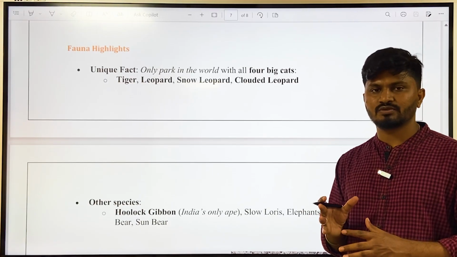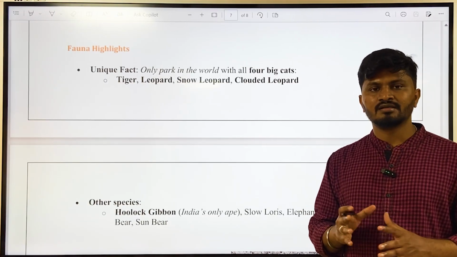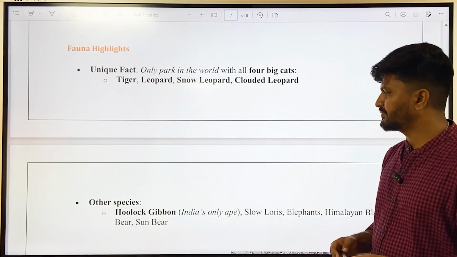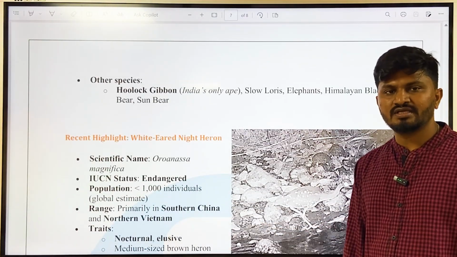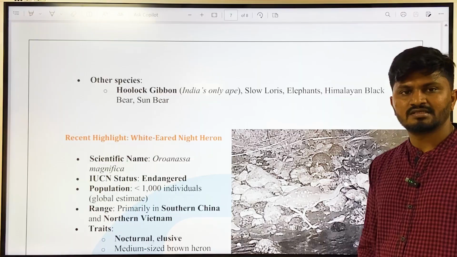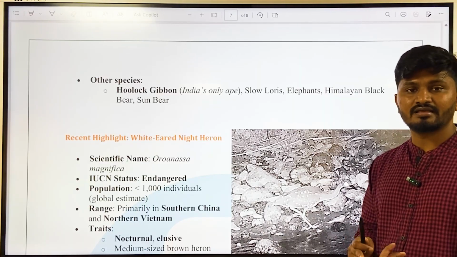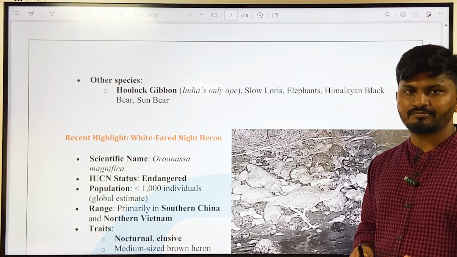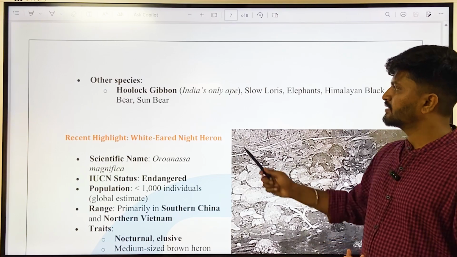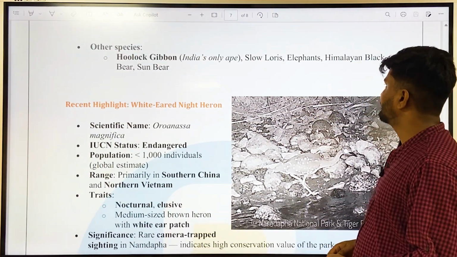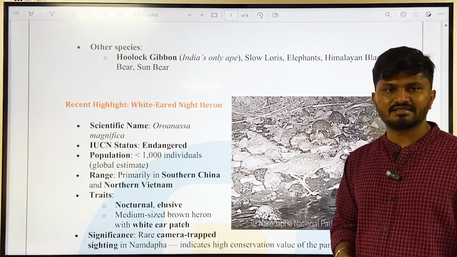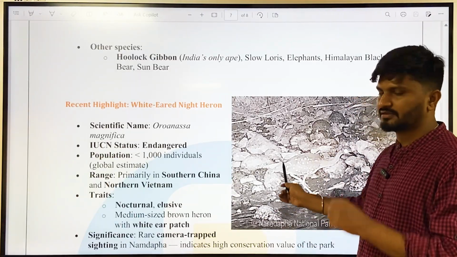Okay, that is also one of the very significant environmental key current affairs. Then other species are Hoolock gibbon. Hoolock gibbon is the only ape of India. What are the apes? Chimpanzee, gorilla, gibbon, etc. are the apes. So in India, only Hoolock gibbon is found, and also snow leopards, elephants, Himalayan black bear, sun bear, etc. found in Namdapha National Park.